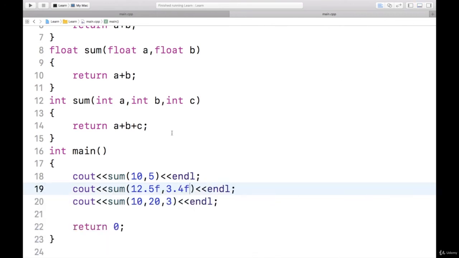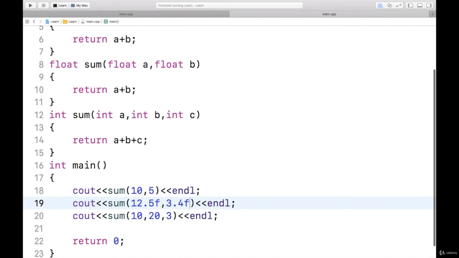So you have to be careful when sending the parameters, and the type of the parameters are strongly checked. This was taking float type, so you cannot send a double type which is larger than that one. So here implicitly the data type of parameters will not be changed. We have to send the proper parameters.